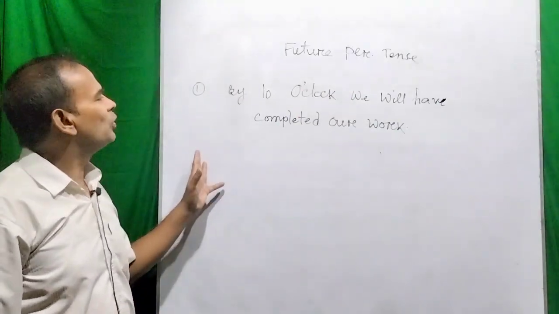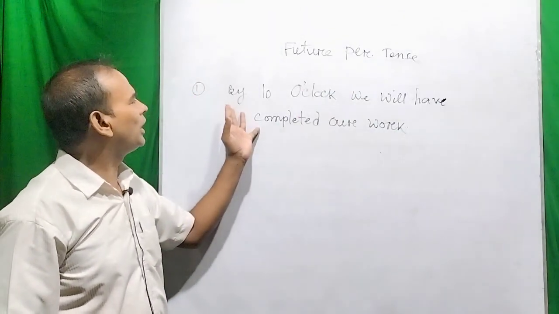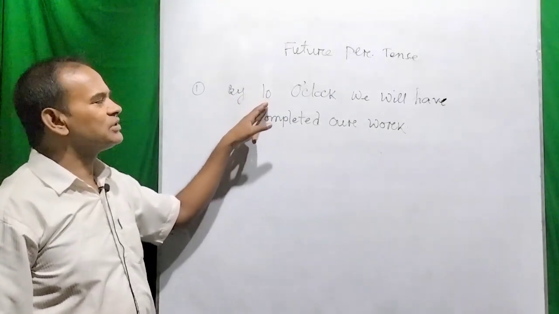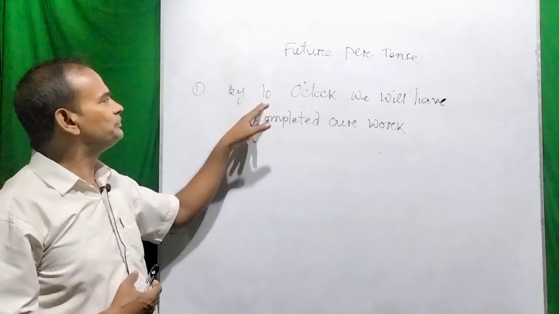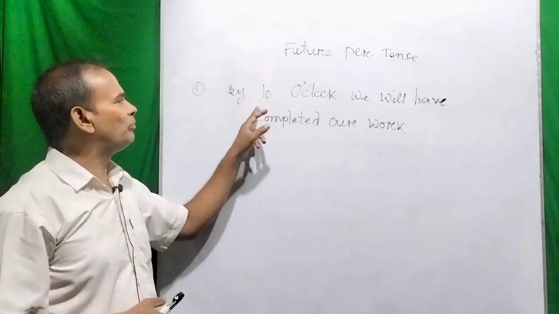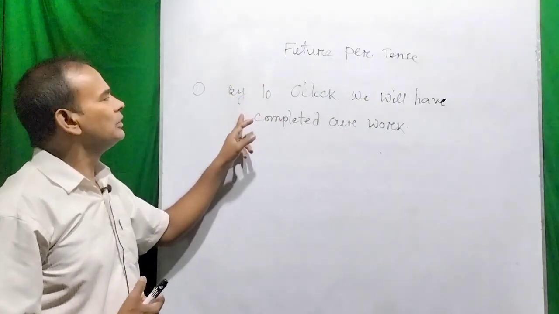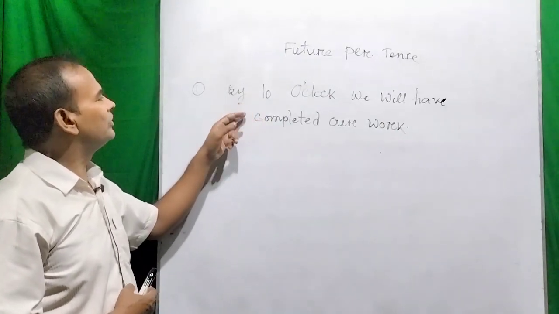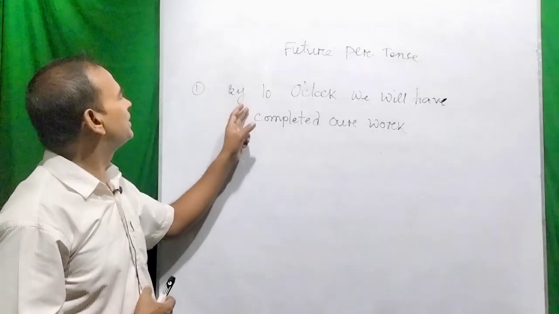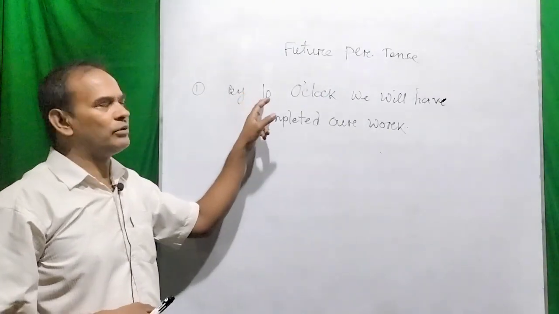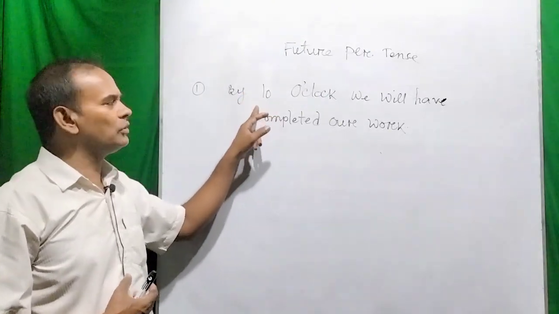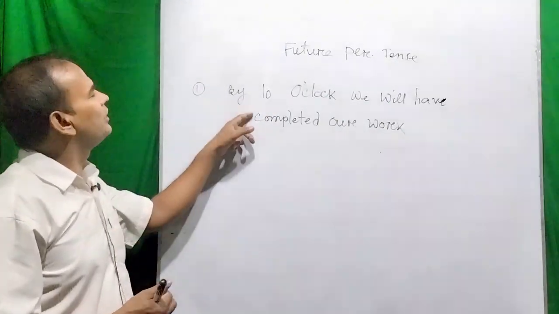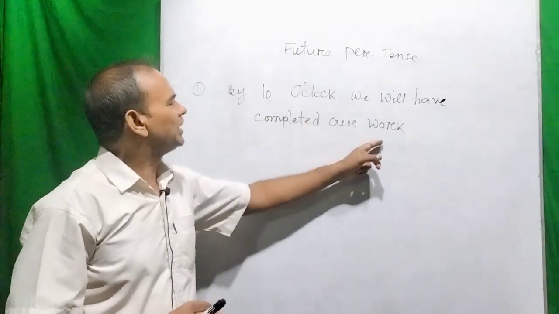That means we will have completed our work within 10 o'clock, or before some moments of 10 o'clock, or it may be on time. That means it may be the work will have completed at the last second of 10 o'clock. So this is meant to say by 10 o'clock we will have completed our work.